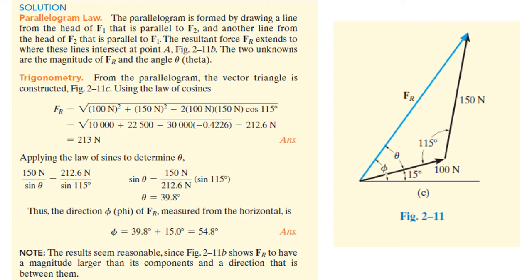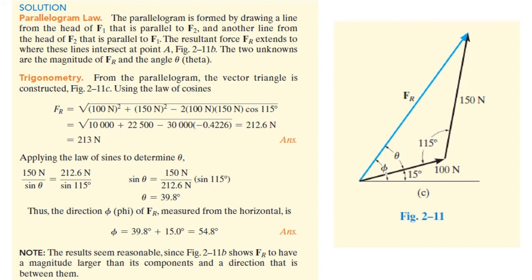Now we are going to find the direction. If you want to find the direction of these two forces, before that you need to apply the law of sines. For 150 Newtons, having an angle theta opposite to it, 150 Newtons divided by sine theta equals the resultant, 213 Newtons, divided by sine 115 degrees.